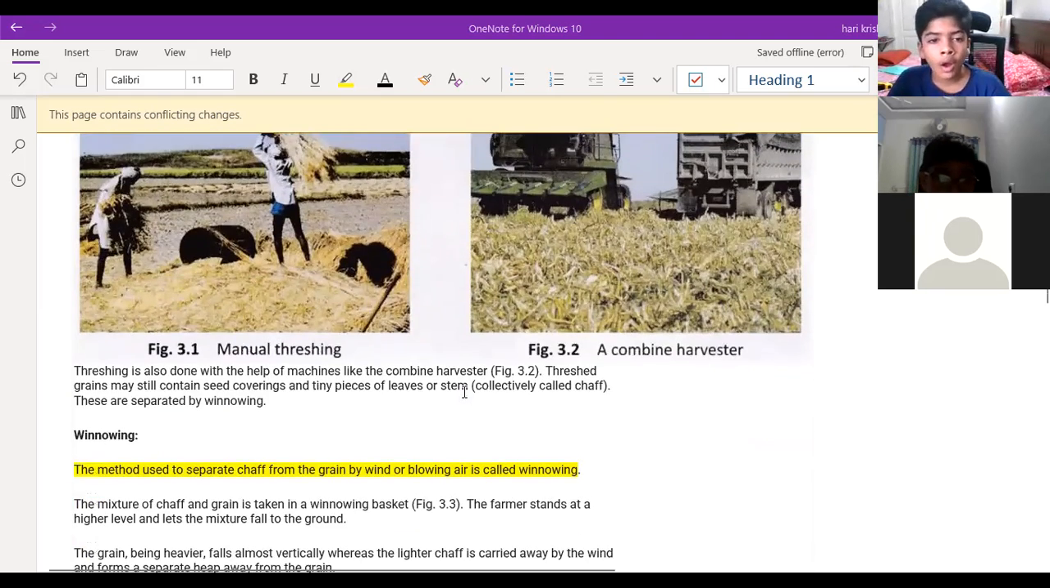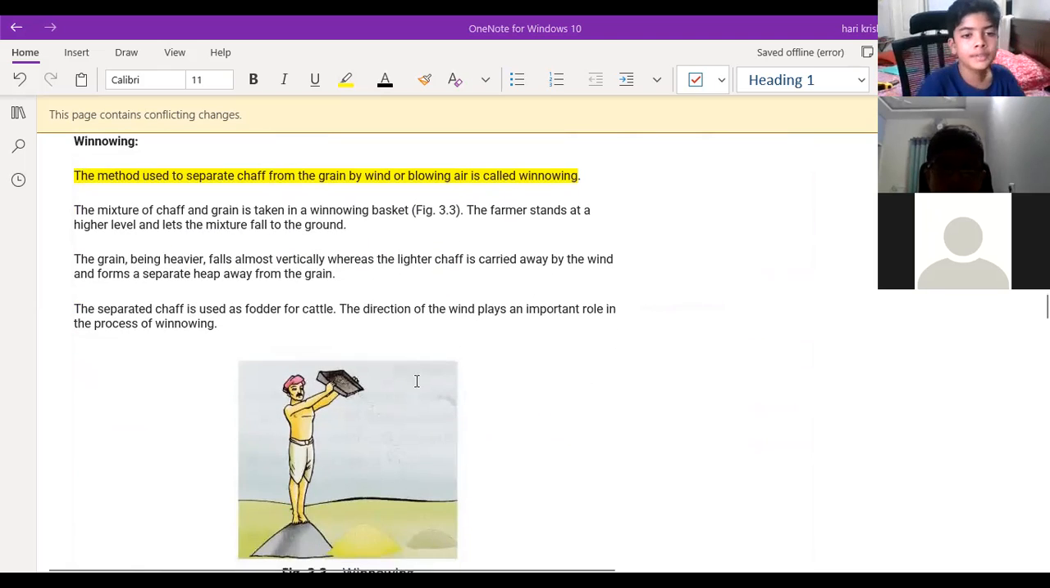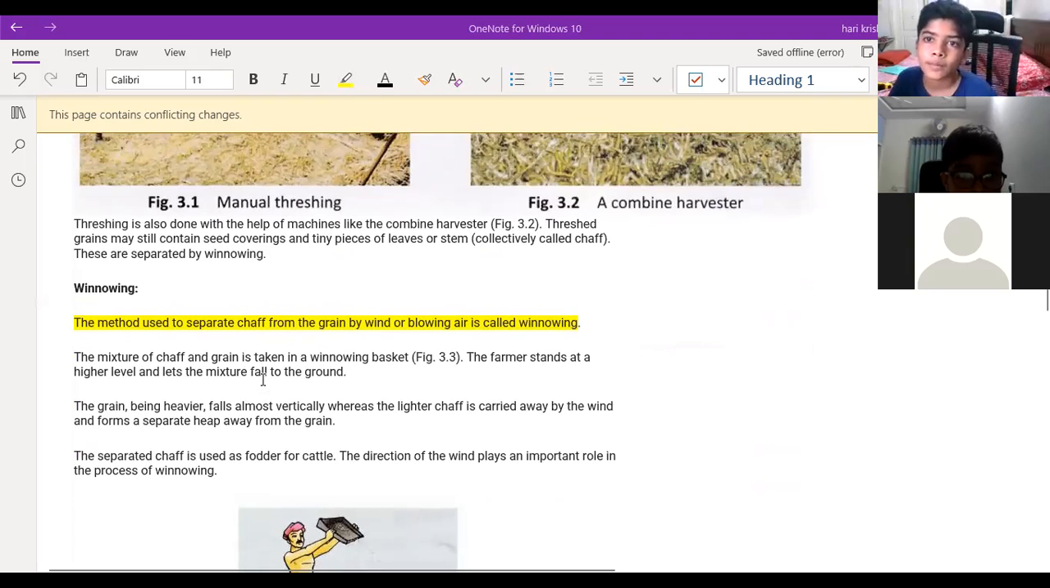So after the threshing, what do you have to do? We have to do the winnowing process. So what is the meaning of winnowing? Separating the chaff or the hay from the grains is called winnowing. The mixture of chaff and grain is taken to the winnowing basket, and the farmer will stand at some height so that the blowing wind takes all the hay particles away from the grains.